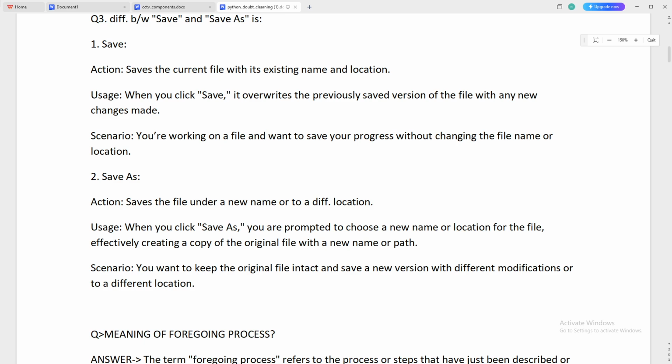But in Save As, if you want to change the name, or if you want to change to a different location, you go to the File section, then the Save As section, and it is going to change the file name or file location.